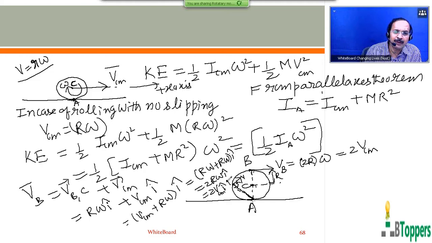So if you consider some other point P in the body, the actual velocity of point P with respect to lab frame will be perpendicular to the radial distance of that point P from the horizontal axis passing through point A. And that can be written as r into omega. Small r is the distance of point P from the instantaneous axis passing through point A.